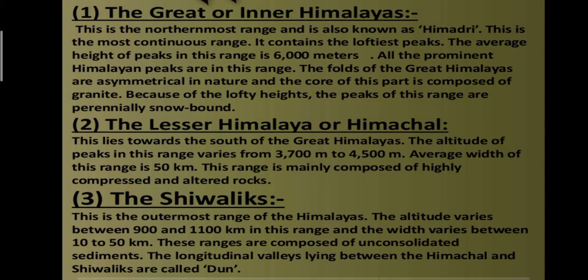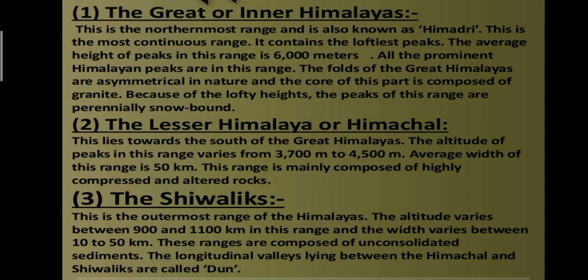Right. Next is the Lesser Himalaya or Himachal. First one was the Inner Himalaya or Himadri, or Greater Himalaya. Now, second, the Lesser Himalaya or the Himachal. This lies towards the south of the Great Himalayas. It is situated in the south part of the Himalaya.